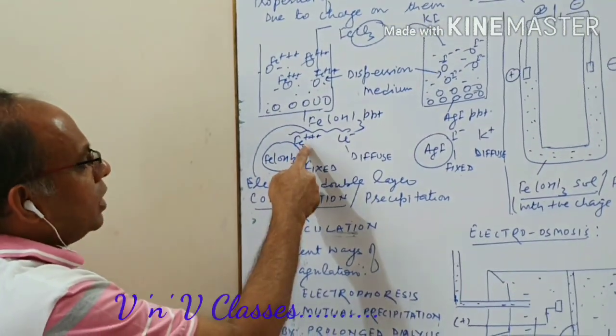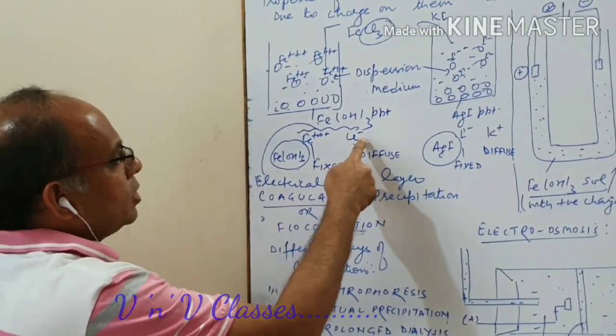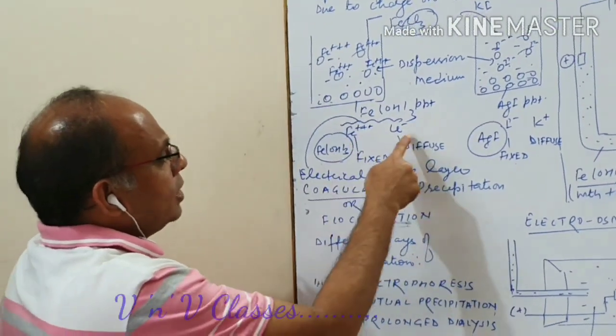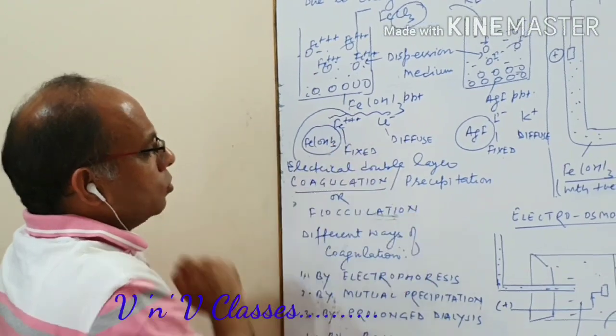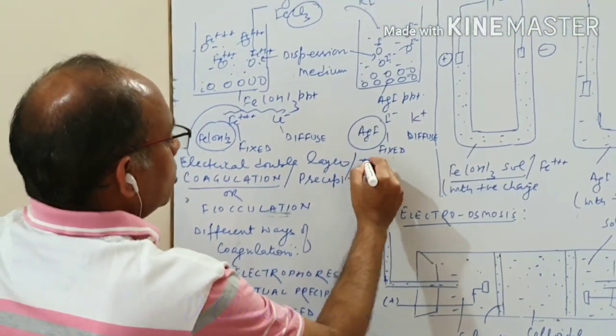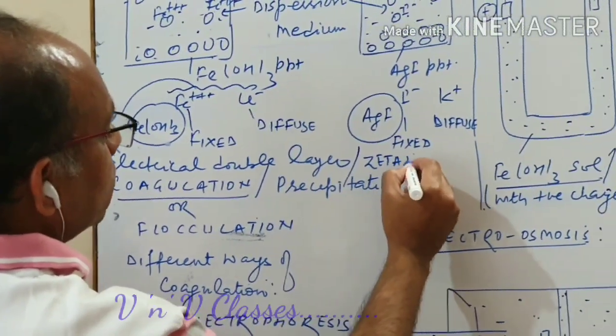When this fixed layer forms a potential, when this diffuse layer forms a potential, you will find that there is a difference in the potential of these two, and this difference in the potential is called zeta potential.